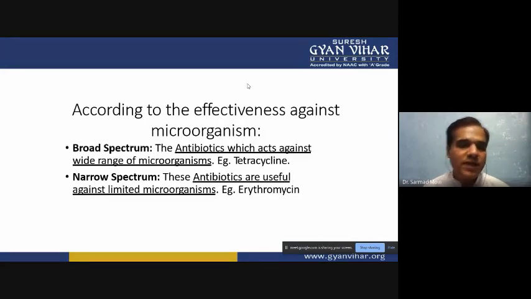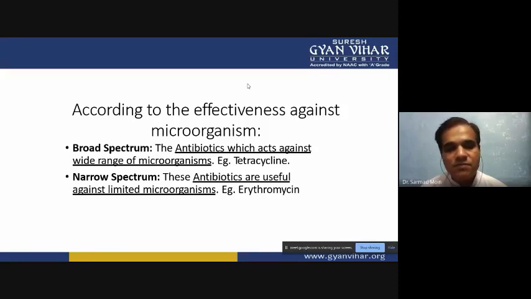Then the third type of classification is effectiveness on a particular type of microorganism. Two types of spectrum are used, broad spectrum and narrow spectrum. Broad spectrum antibiotics have a wide range of effectiveness on various types of microorganisms, like tetracycline.